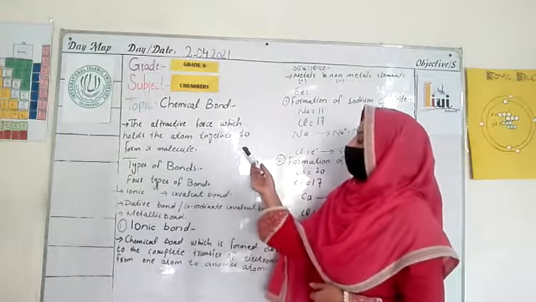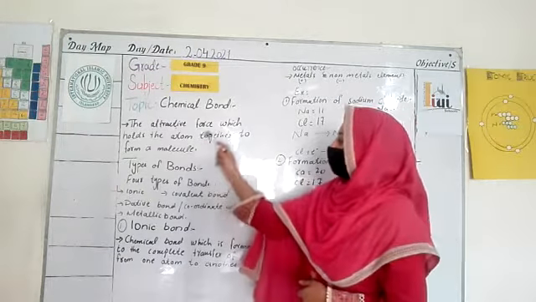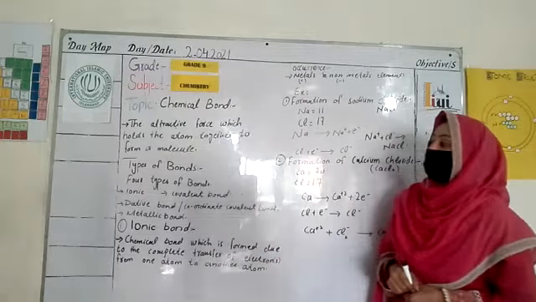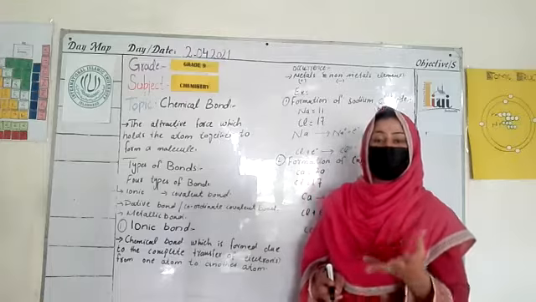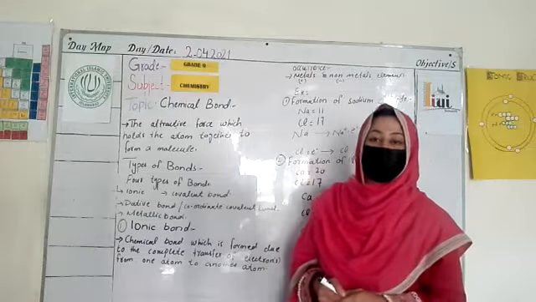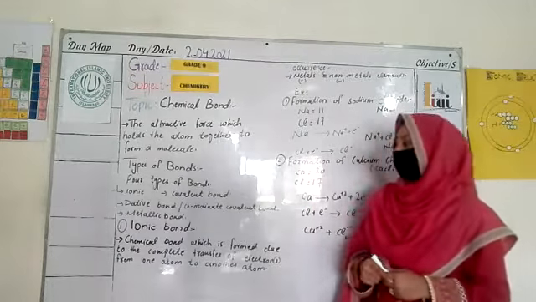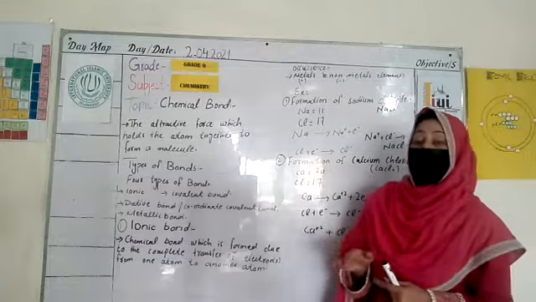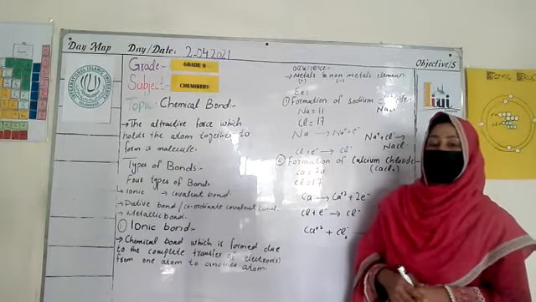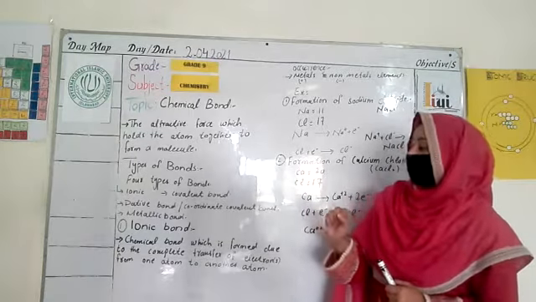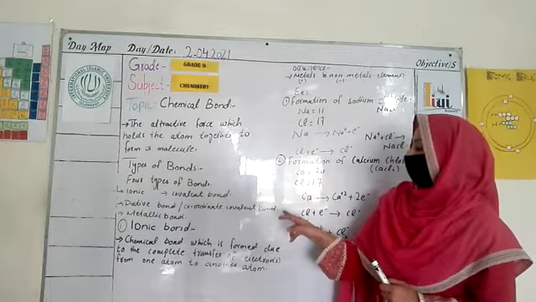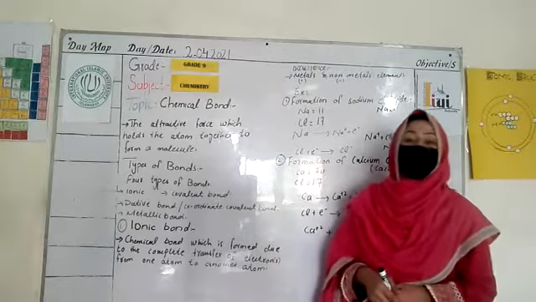So what is the chemical bond? Chemical bond is the attractive force which holds atoms together to form a molecule. It is a type of attractive force that holds atoms and makes different types of molecules. So this we call the chemical bond. If we look at the types of bond, there are four types: ionic bond, covalent bond, dative bond also called the coordinate covalent bond, and the fourth one is the metallic bond.